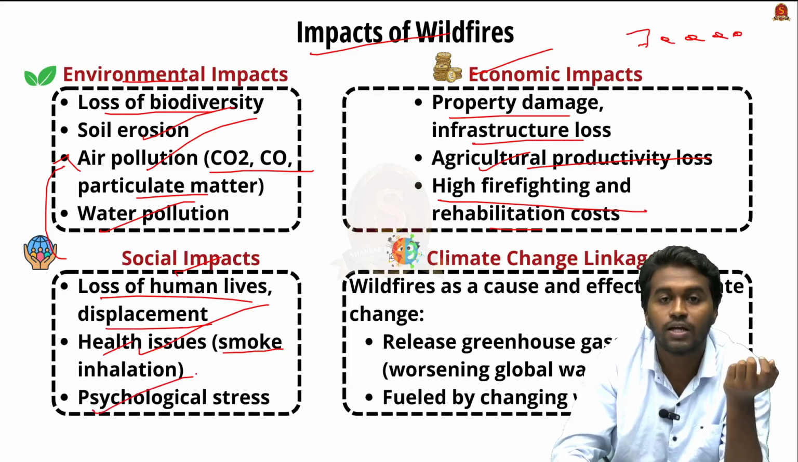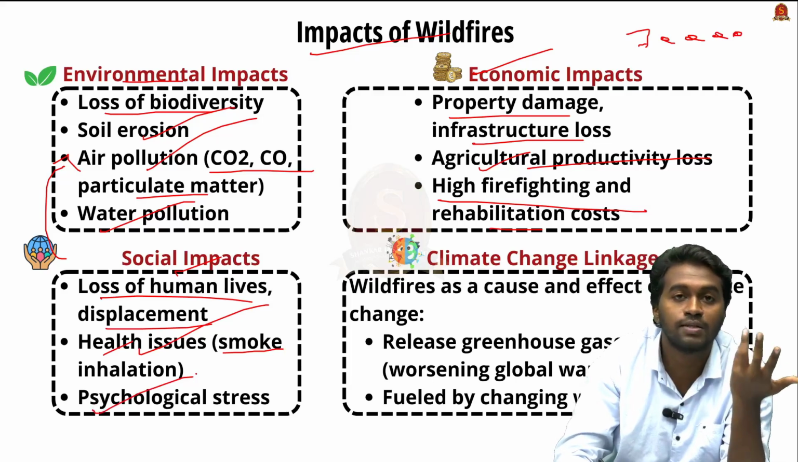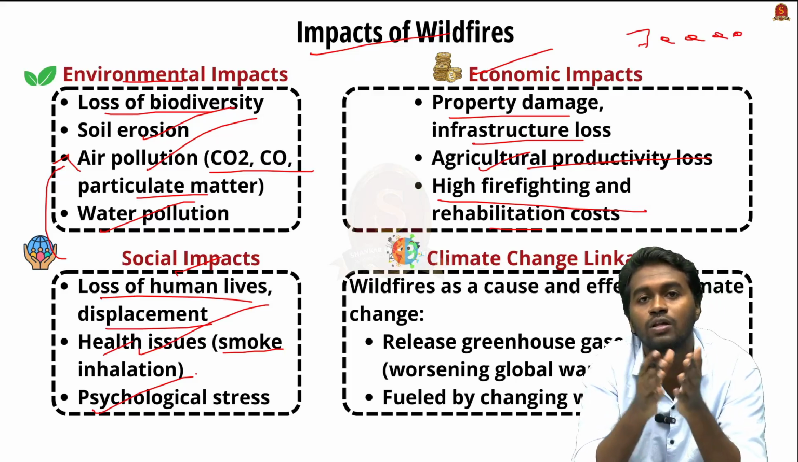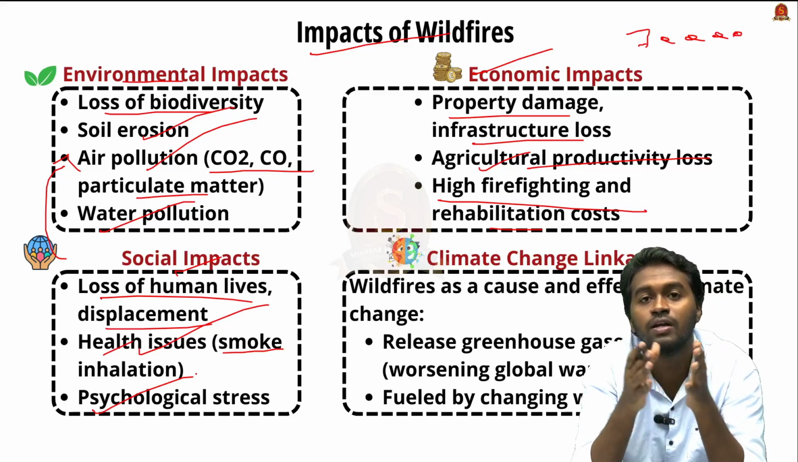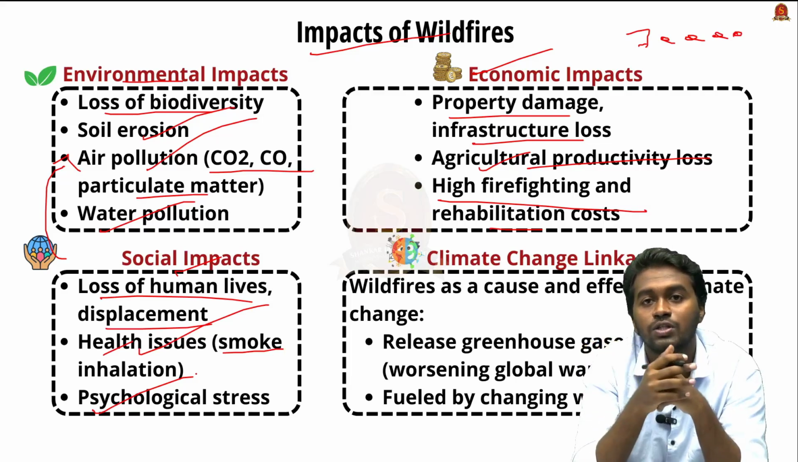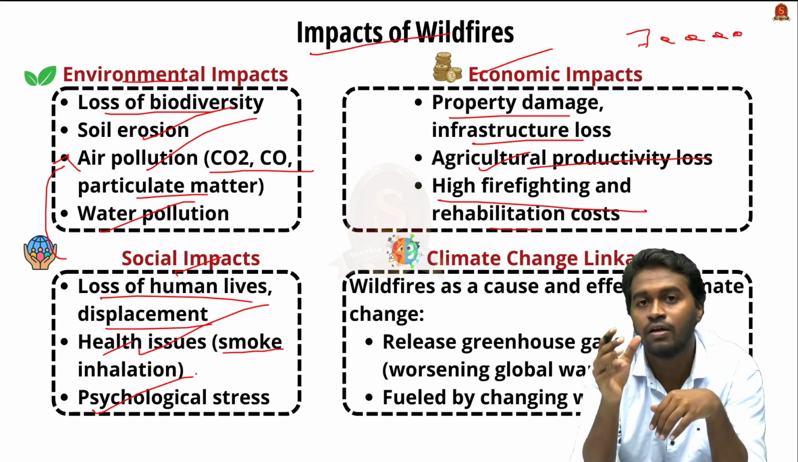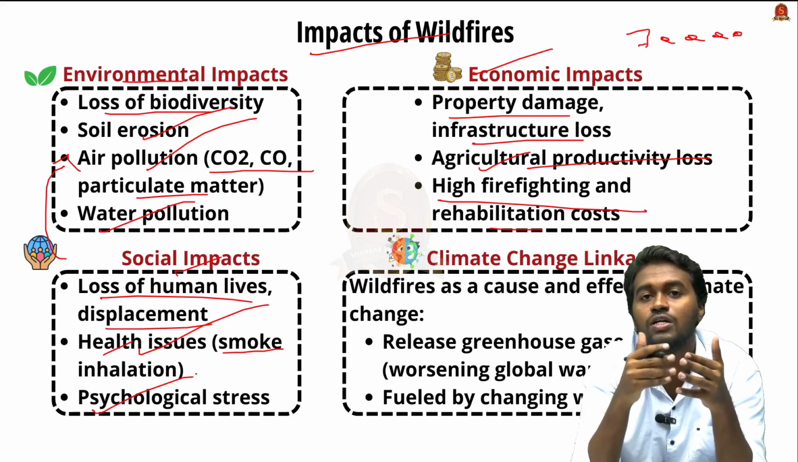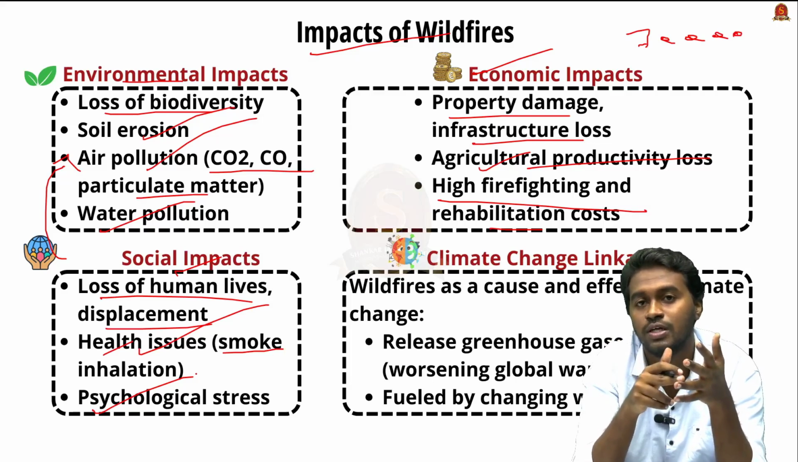And next is psychological stress, that is the trauma. For example, during the time of the Wayanad incident, there was an article in The Hindu which was talking about the relation between climate change and psychological trauma. The people living in a risk zone, a hazardous zone, will experience more stress and psychological issues than the people living in the plains and other safe areas.